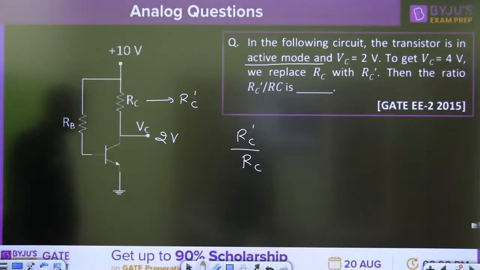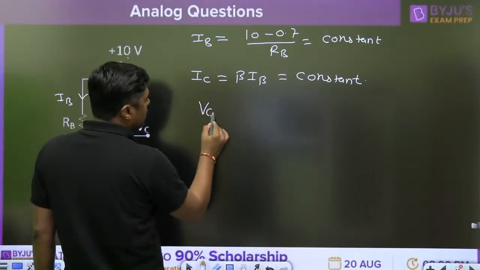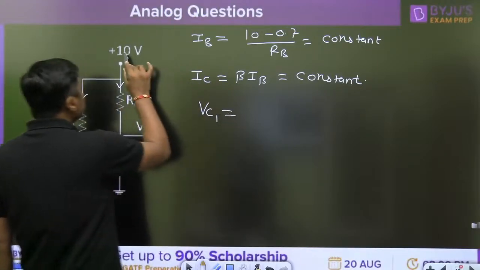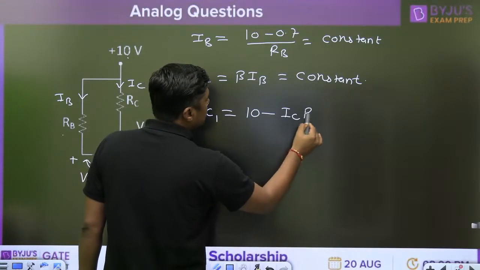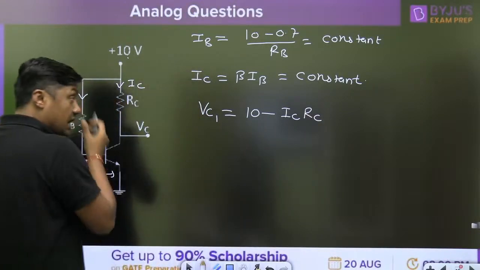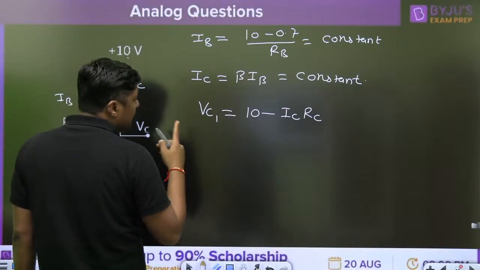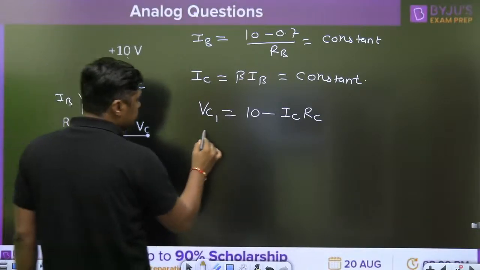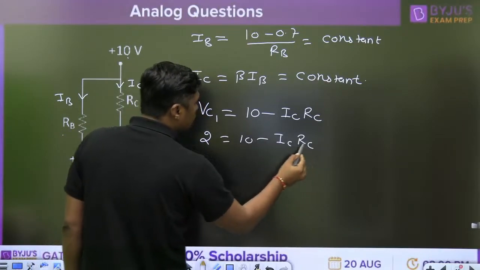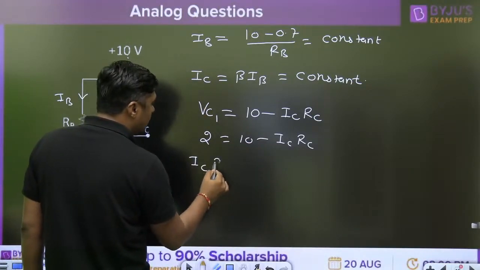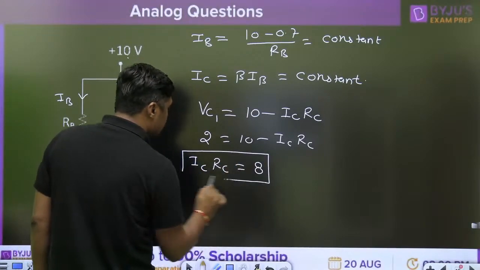Now, how to calculate the value? So, what is the value of the VC? In the first case, VC1 is given by 10 minus IC into RC, and that is given as 2 volt. 10 minus IC into RC is 2, so IC-RC will become 8. That is the first case.